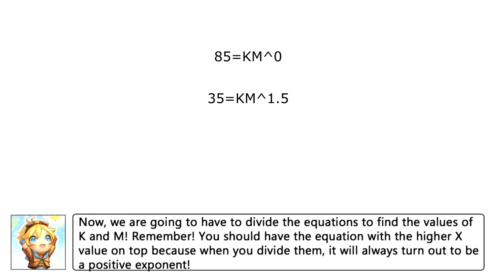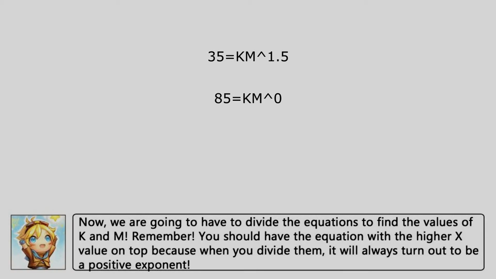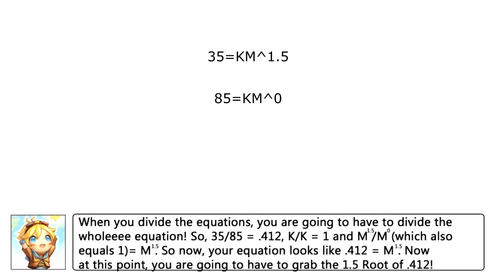Now, we're going to have to divide the equations to find the values of K and M. Remember, you should always have the equation with a higher X value on top because when you divide it, it will always turn out to be a positive exponent. When you divide the equations, you're going to have to divide the whole equation.